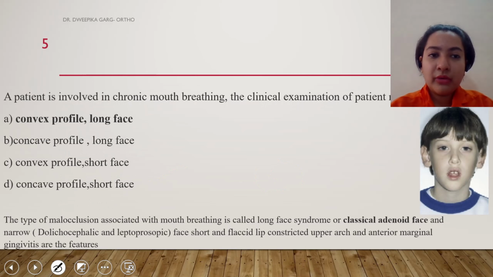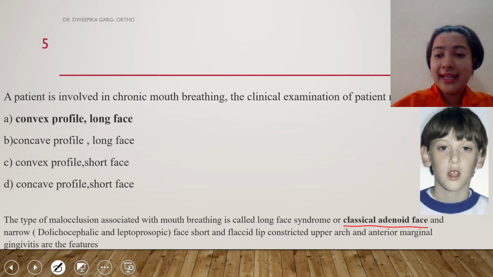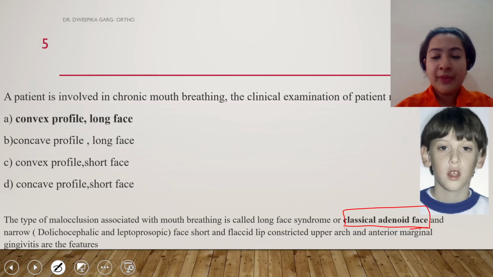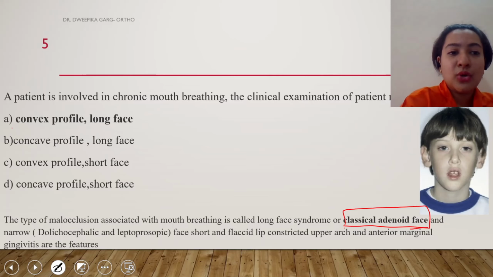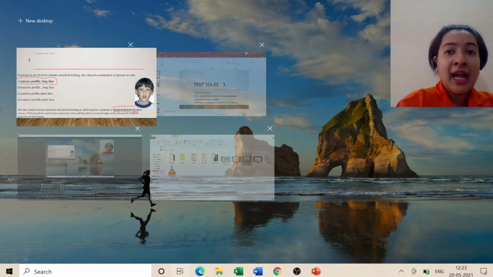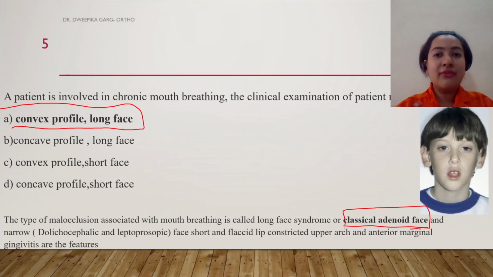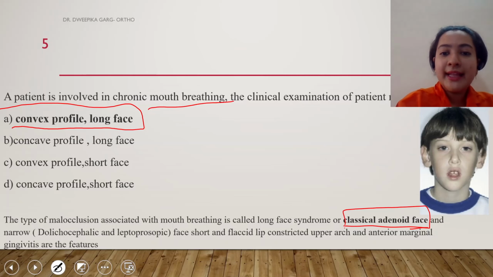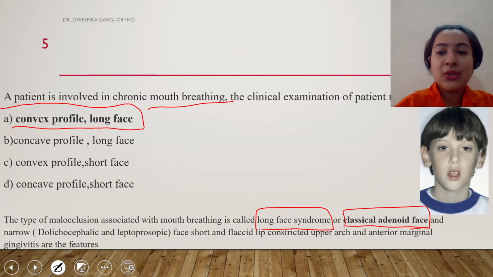A patient is involved in chronic mouth breathing. The clinical examination of the patient reveals. So yes, this question is taken from the topic of habits, which is very important from both orthodontic and periodontic points of view. You should know that mouth breathing is synonymous with a classic sign of adenoid faces, and adenoid faces are characterized by a convex profile and long face. I don't think we need to discuss much on it because this is a very common thing. In patients with chronic mouth breathing, they have long face syndrome, which is also known as adenoid face.